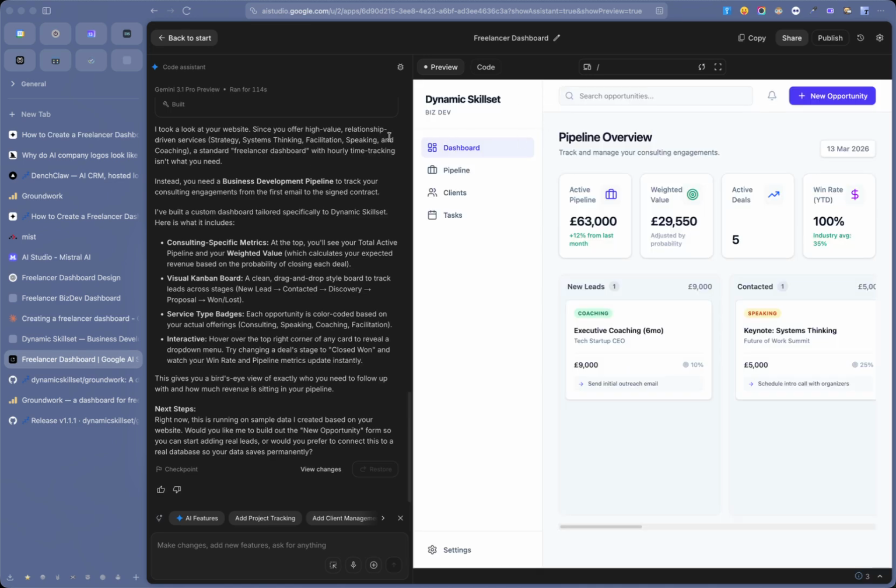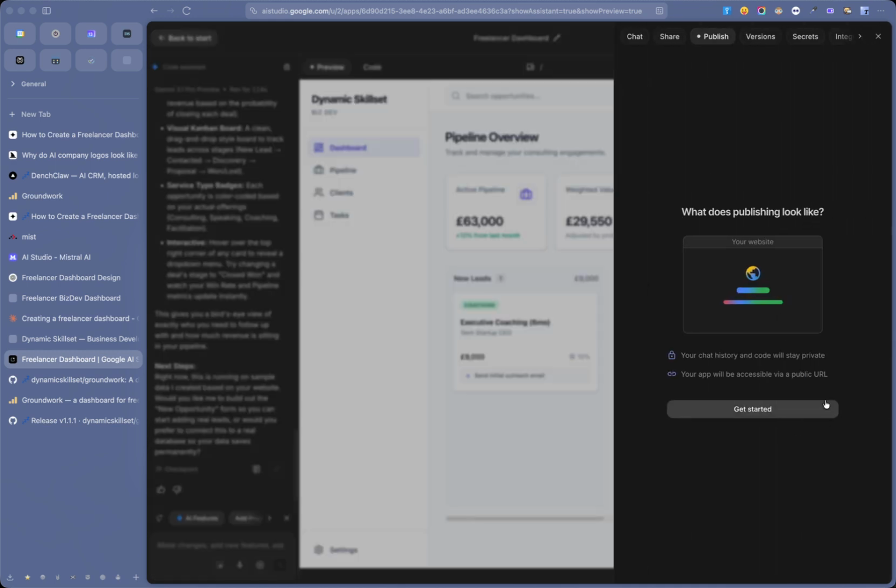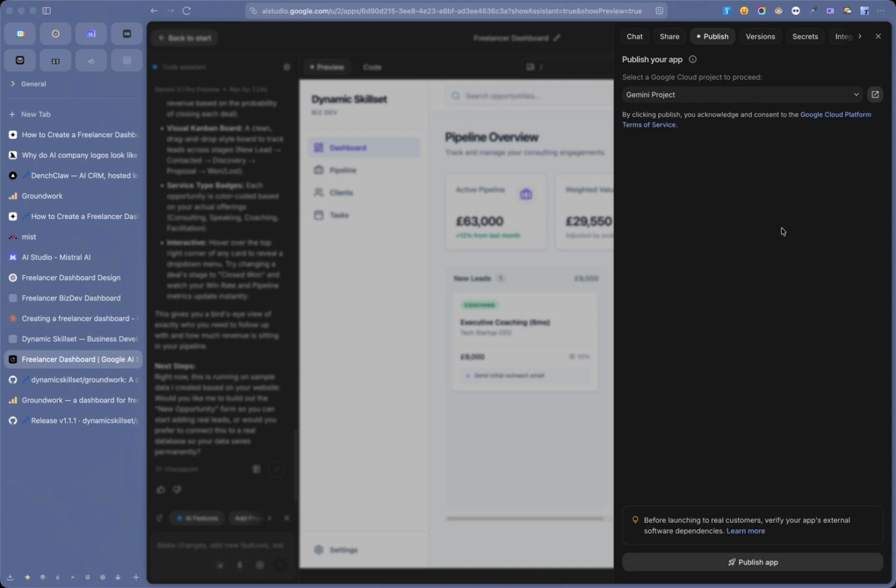There we go. So it created a nice looking dashboard, and you can change this and give it information. I don't know why it's not being clickable at the moment, but the idea is that this will be clickable and that I could download that and use it offline, or maybe I could make it online. Maybe I should press publish. I should publish it. It's not real data. So let's see what happens. It's going to take a couple of minutes. Okay, maybe I'll come back to that.